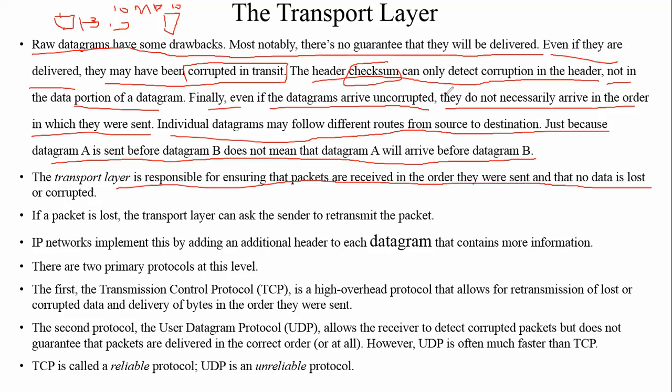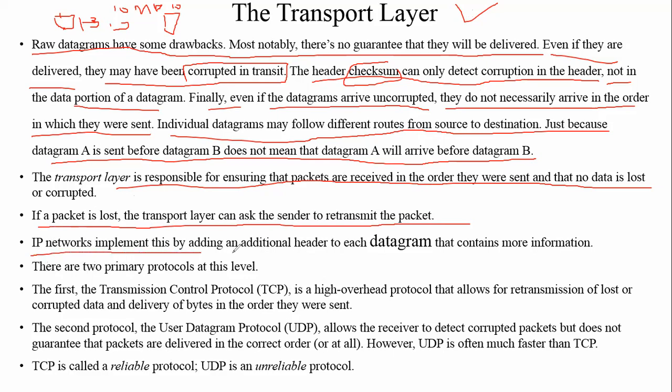The transport layer has the responsibility to ensure that each and every packet is received by the destination computer, and that they are received in order. If a packet is lost, the transport layer can ask the sender to retransmit the packet. In some conditions, some packages could be lost or corrupted. So here is the transport layer's responsibility: it asks the sender, please retransmit that packet so that it can reach the destination.